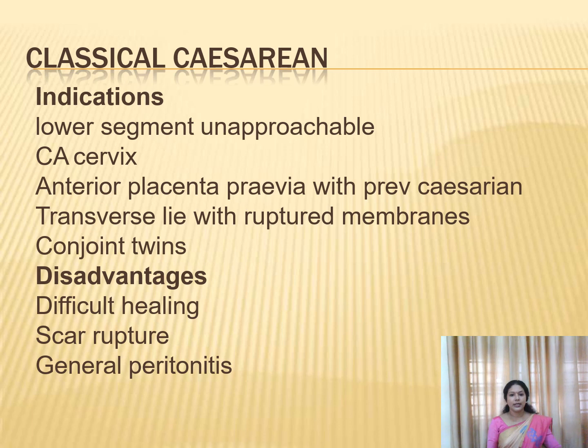Now we can see about the classical cesarean section, or vertical incision. The indications for the classical cesarean section include if the lower segment is unapproachable, or if cancer cervix is there, or if the placenta is located in the lower segment of the uterus, or if there is a history of previous cesarean with the same classical incision, and if there is a transverse lie with ruptured membranes, and if conjoined twins are there. In these cases, we can go for the classical cesarean section.